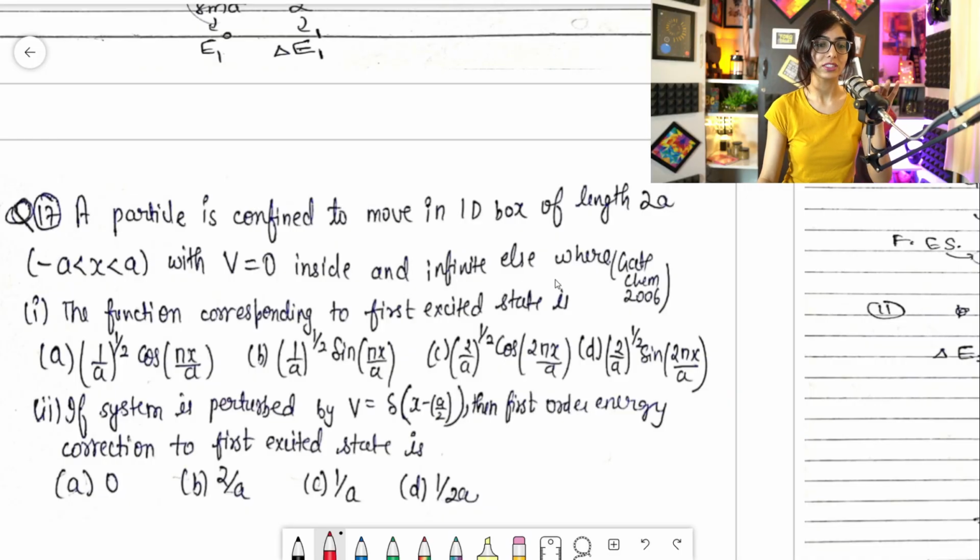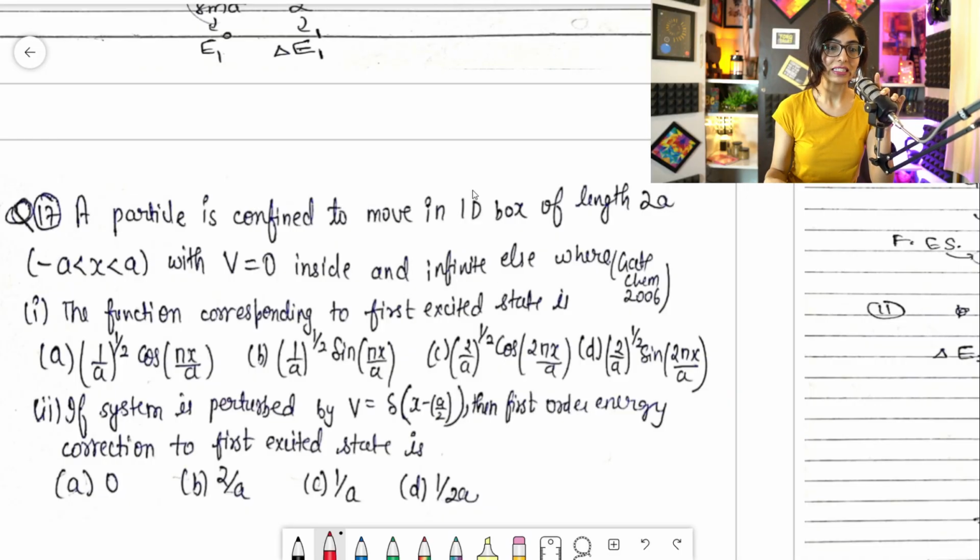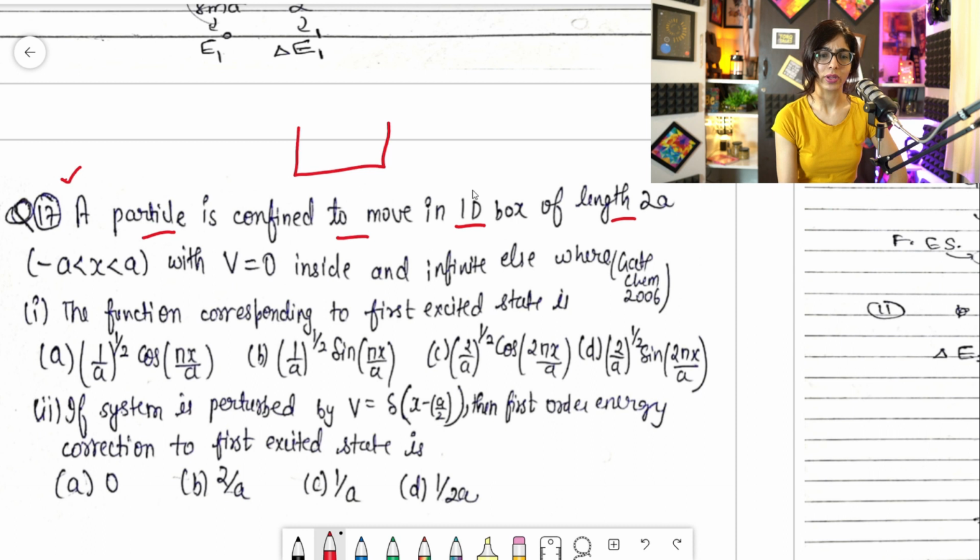All right, I'm talking about this question. As you can see on the screen, it is the 17th question, right? And according to it, a particle is confined to move in a 1D box of length 2a. Okay, a 1D box is there, and its length is 2a. It varies from minus a to a. So it starts from minus a and ends at plus a, right guys? V is 0 inside, the potential is 0 inside and infinite everywhere else, right? So what will happen now?